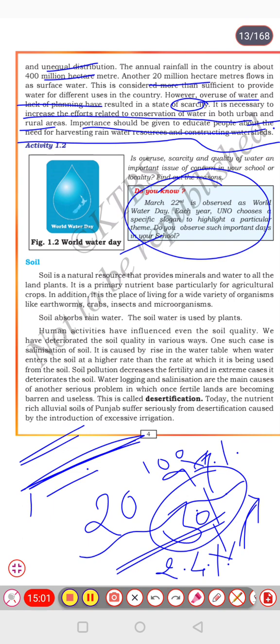Then the next natural resource is soil. Let's learn some more natural resources in another video. Now it's quite enough for this video.